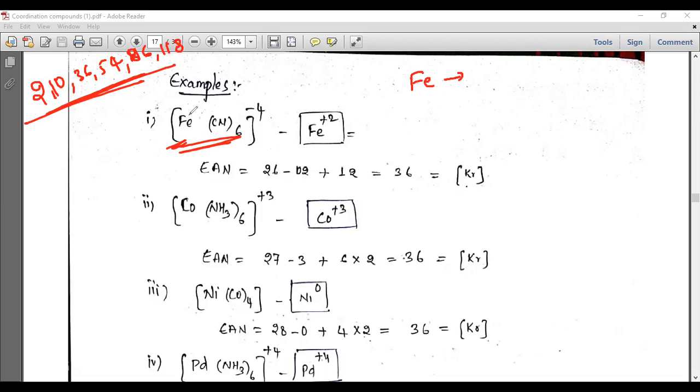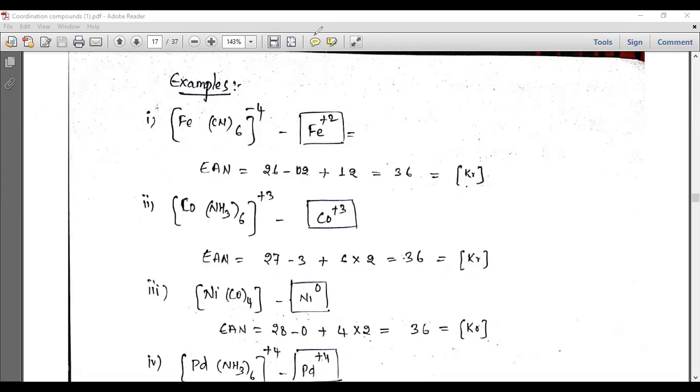So what is the oxidation state of iron? First you should calculate the oxidation state of iron. How many electrons does this iron actually have, and how many electrons can this ligand donate here? So here cyanide is there. Each cyanide, the structure of cyanide will be like this.